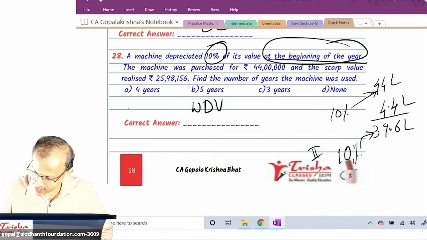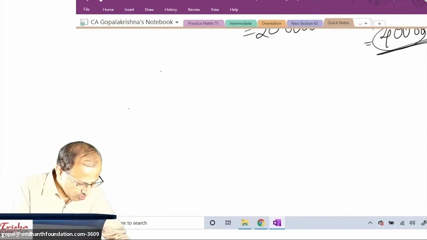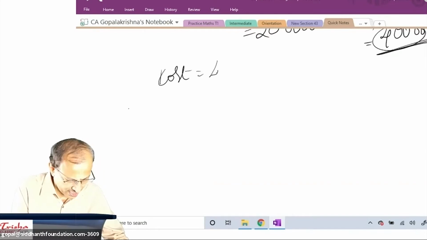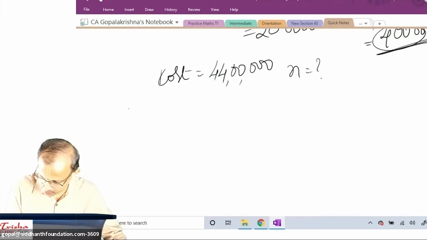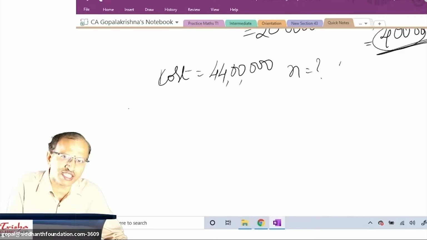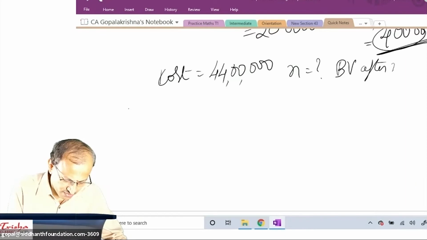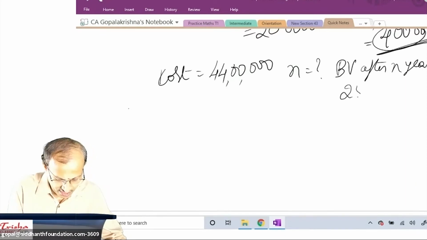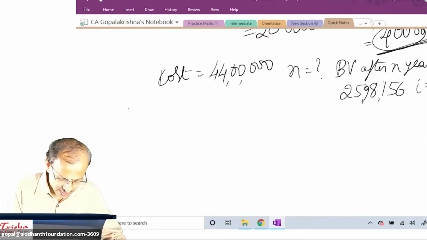44 lakh, 25 lakh 98,156, you have to arrive. Shall we do the solution, students? What is the cost? Cost is 44 lakh. N number of years, question mark. Value after some years, so I will call it book value. After n years it becomes 25,98,156. Rate of depreciation, you can make out in the question, is 10%.